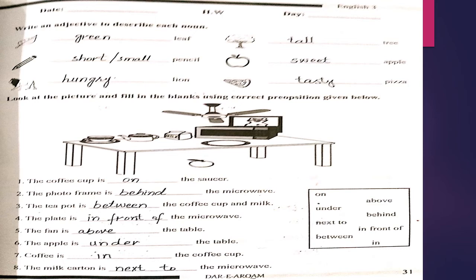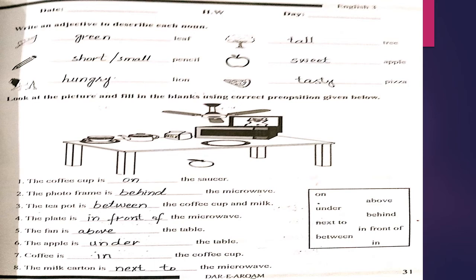The next one is: look at the picture and fill in the blanks using the correct preposition given below. Firstly, as you can see, there is a picture. Carefully see the picture and after that you have a help box on the right side. Then you have to choose the correct word and add it in the blank. Let's start with the first blank: the coffee cup is dash the saucer, and the preposition word here is on. The coffee cup is on the saucer.